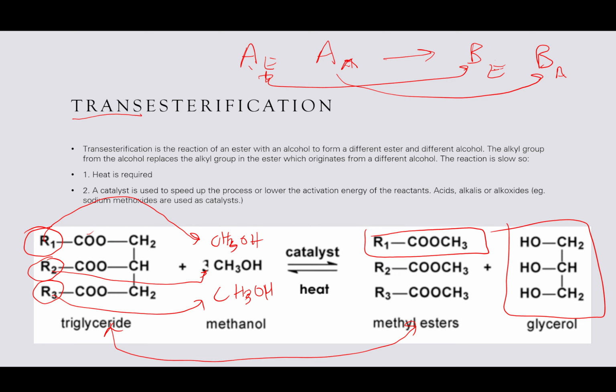Following? Yes, sir. So in simple words, we can just say we are putting the R group on, in this case, the methanol. Basically, the end part of the triglyceride, we're putting it on the OH from the methanol. That's what we're doing. So we're transferring the groups, right? We're switching alkyl groups, right?